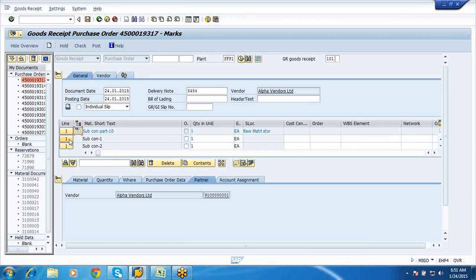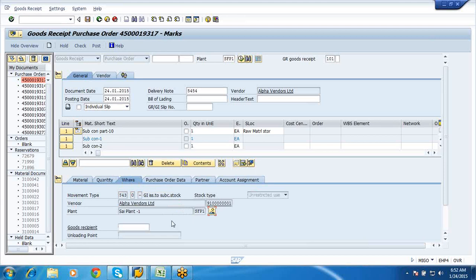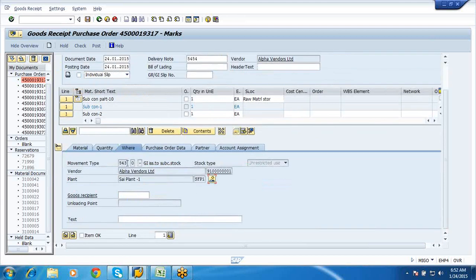Now if I select this sub-assembly and go to material, see here, this is the sub-assembly, and if I go to quantity, it is 1. It has been taken from the plant, but the important thing is we need to observe the movement type. It is 543.